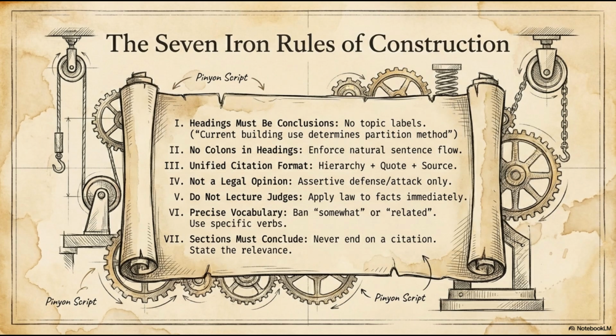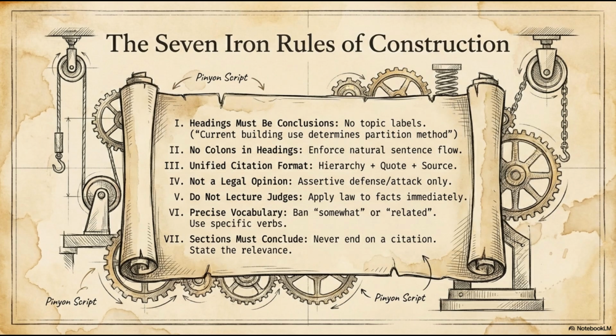Iron rule number 2. Source-locked facts. Every factual statement in the brief must trace back to a specific document in the case file. The system maintains a fact-to-source mapping that an attorney can audit in under 5 minutes. Iron rule number 3. No argument without adversarial testing. Before any argument makes it into the final brief, it has to survive the counter-argument stage. If the system can demolish its own argument, that argument gets flagged for human review.